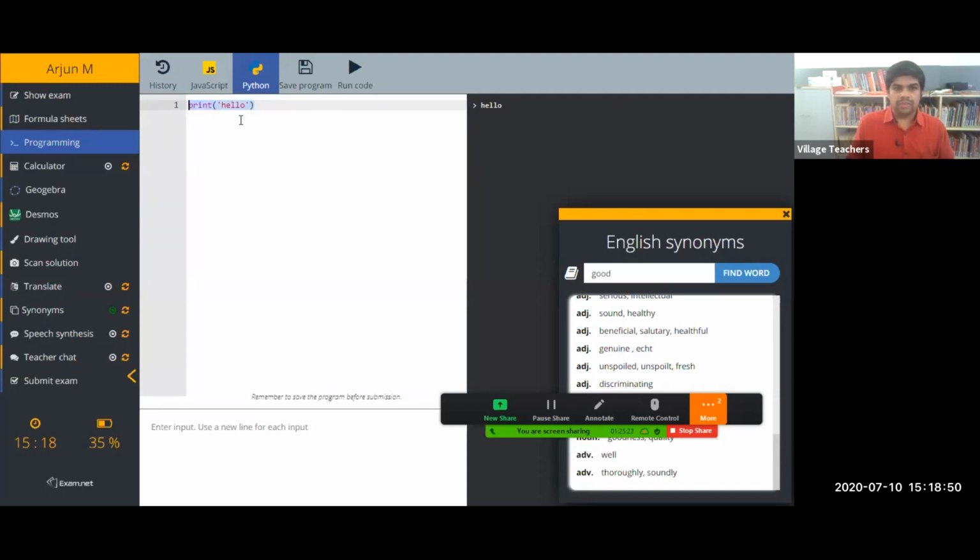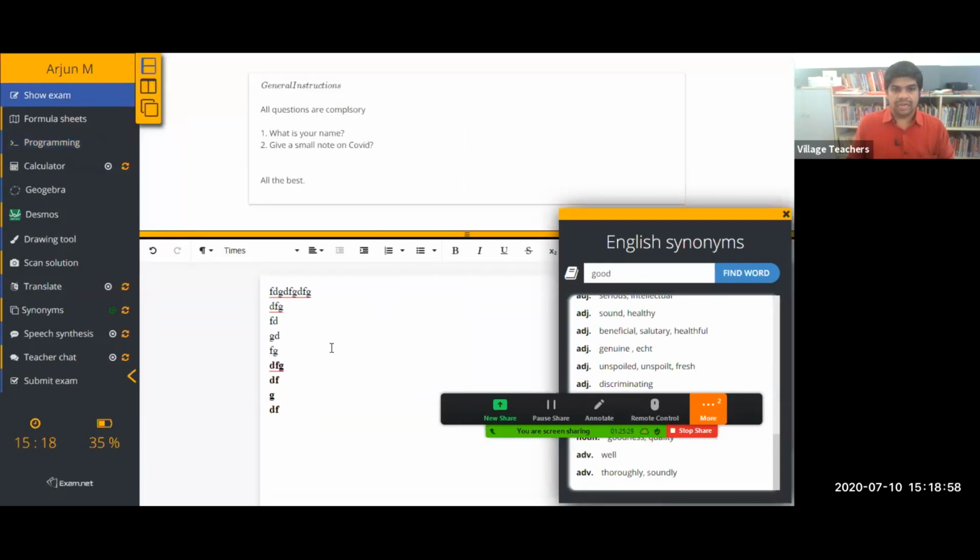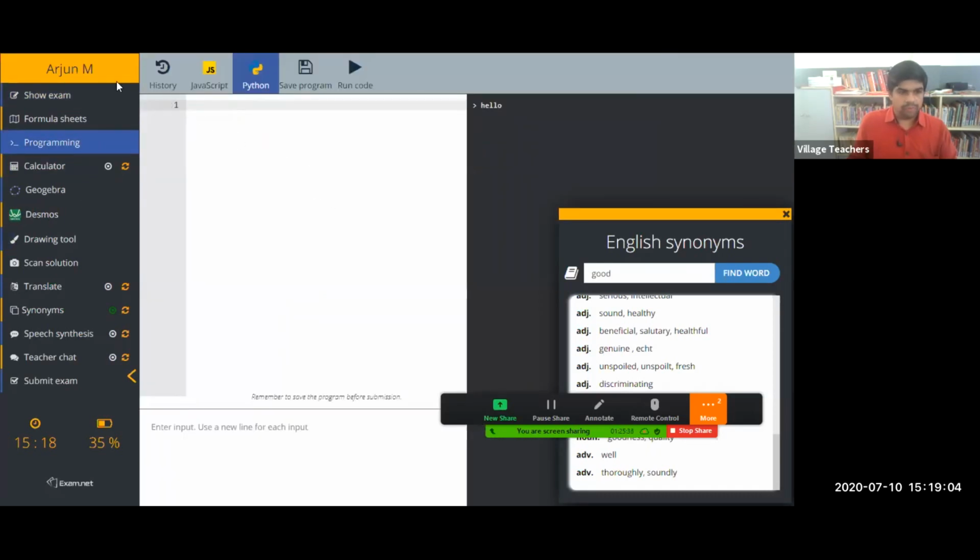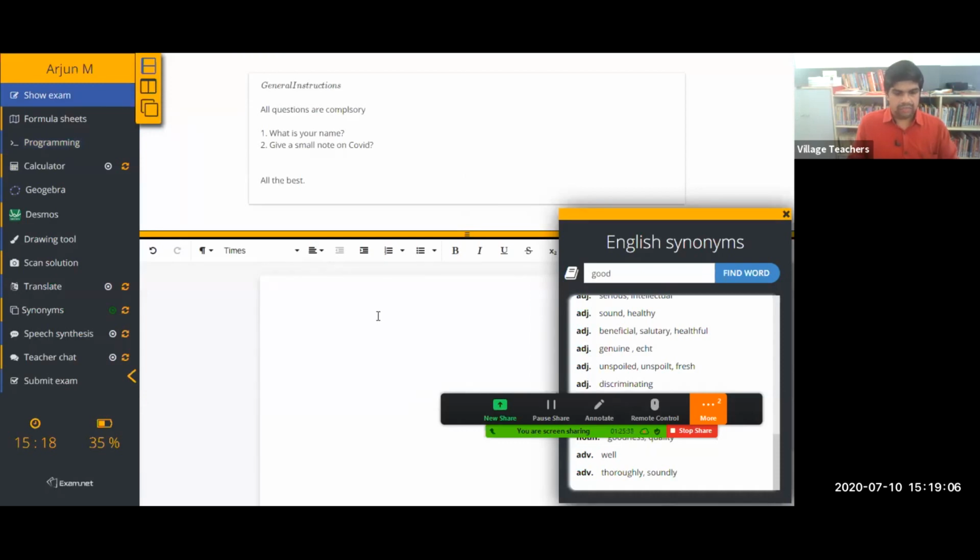But it is not possible to copy the program. When you copy the program, we are not able to paste it, but the students can try here. The student can write the corresponding program over here. I'll just show you. If I'm just copying and pasting here, it will not work. And the evaluation is also as I mentioned.